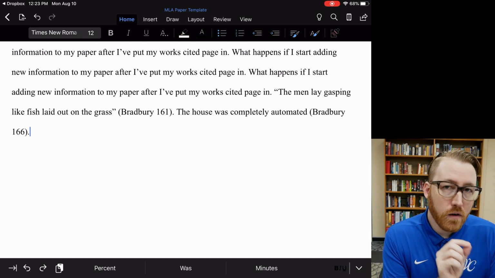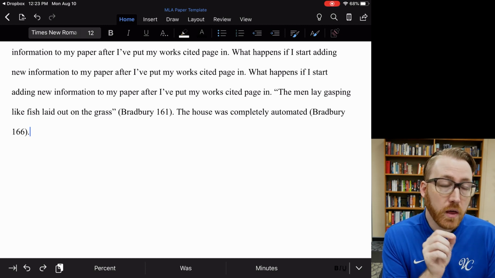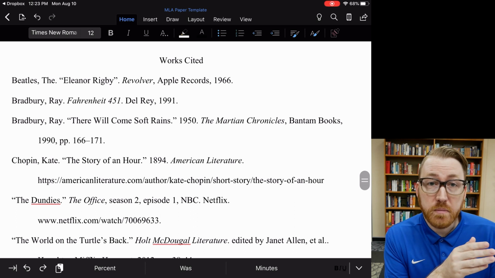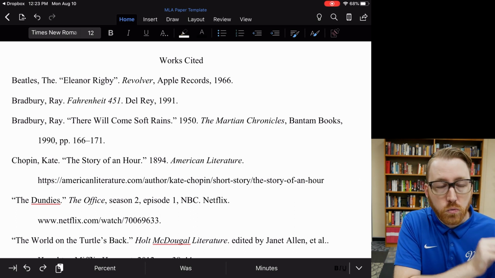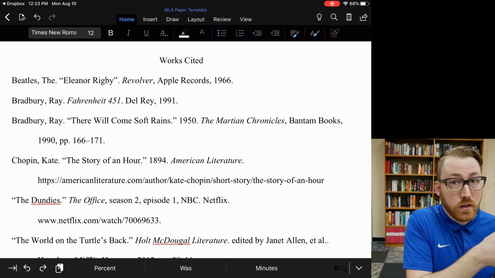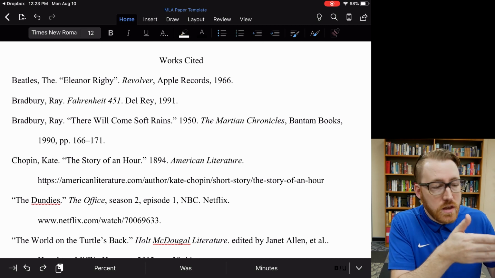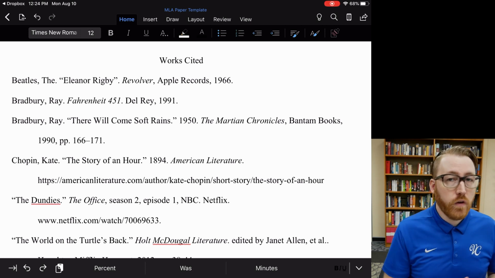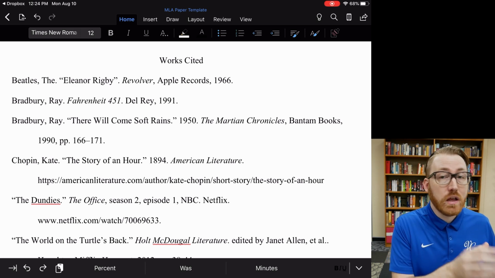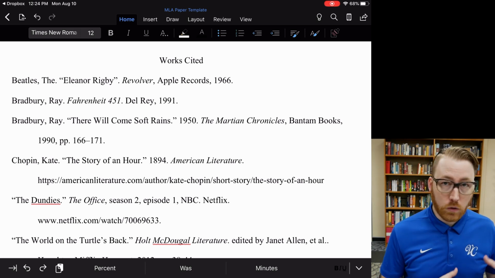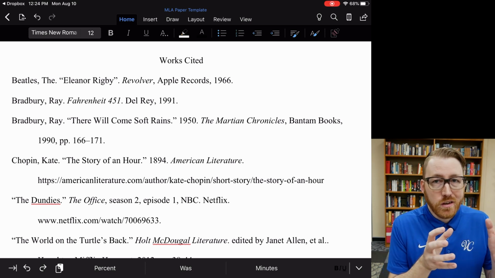The way we go about fixing an in-text citation where we're dealing with two works by the same author: take a look at our works cited page, and we move to the first place in the entry where those two things are different. The name of the author is the same, so we can't use that. The next thing is the name of the source, which in the case of Fahrenheit 451 is the title of the book, and in the case of "There Will Come Soft Rains," it's the title of the short story. If it's short enough, you can use the title or you can abbreviate it.